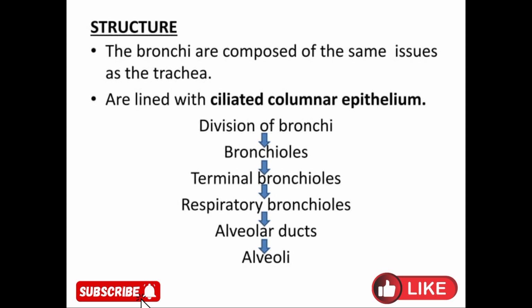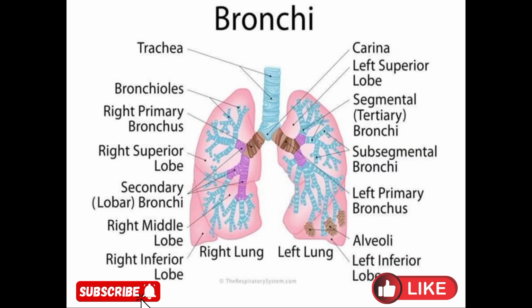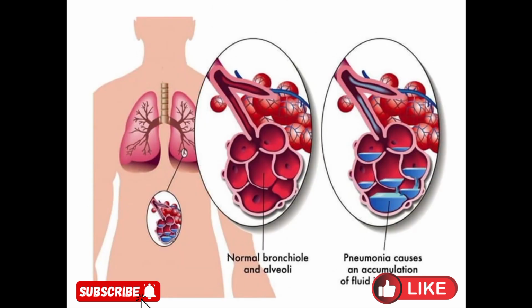The bronchi are composed of the same tissues as the trachea and are lined with ciliated columnar epithelium. The bronchi divide into bronchioles. The bronchioles divide into terminal bronchioles. Terminal bronchioles redivide into respiratory bronchioles, and respiratory bronchioles divide into alveolar ducts, and alveolar ducts finally divide into alveoli, which are the structural and functional unit of the lungs where actual gaseous exchange takes place. In this diagram you can see the bronchi and their branches in different colors. These are the alveoli, the structural and functional unit of the lungs or respiratory system.